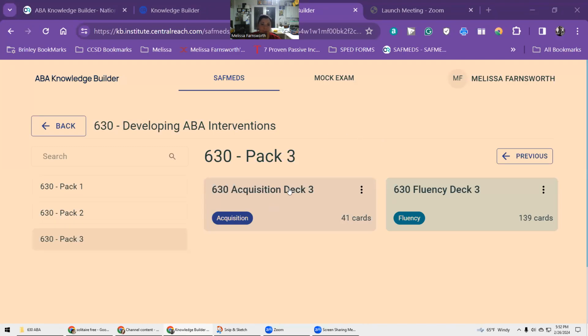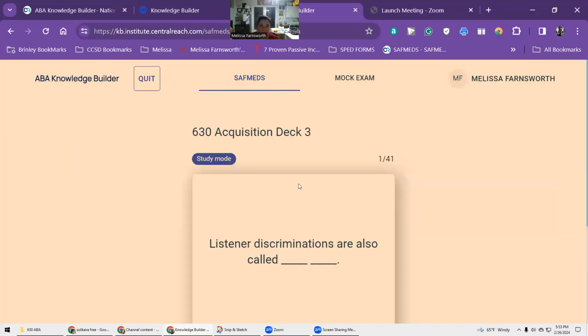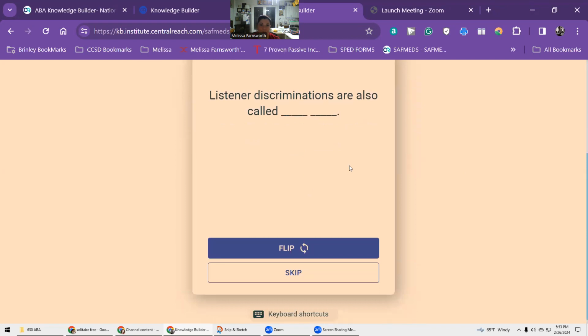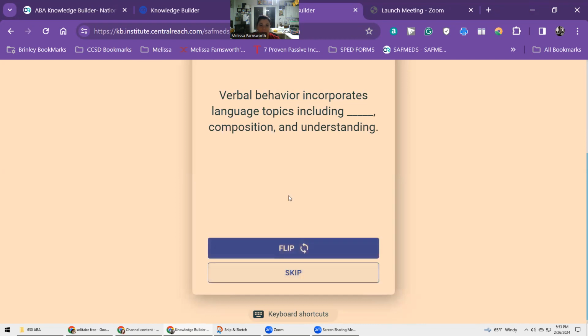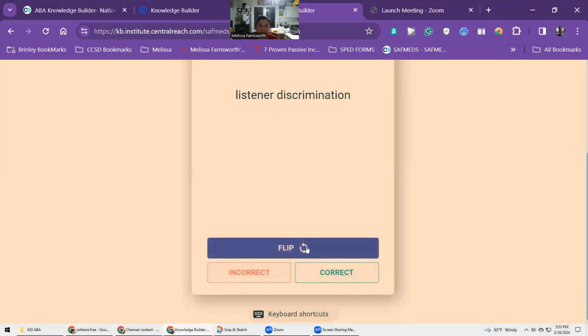ABA 630 acquisition deck 3, 41 cards. Listener discriminations are called blank blank. Receptive language. Verbal behavior incorporates language topics including blank, composition, and understanding. Grammar. Someone asks Nia for a pen and she gives a pen.